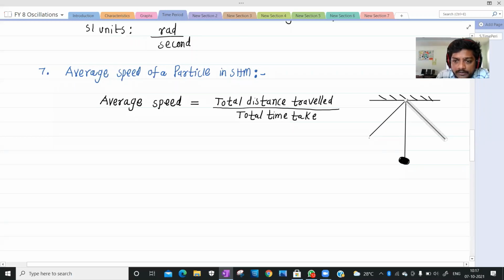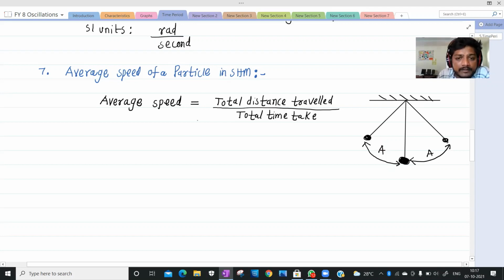So here this is the particle, and this is called the maximum displacement of the particle from the mean position. Tell me, what is the maximum displacement of the particle from the mean position? Amplitude, capital A. In this also, this is called the maximum displacement of a particle, that is an amplitude, capital A.